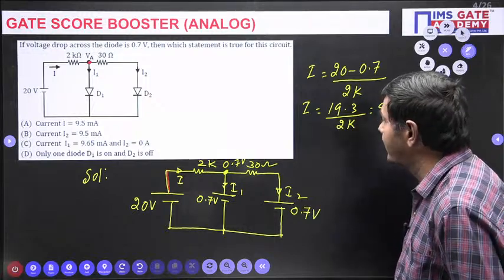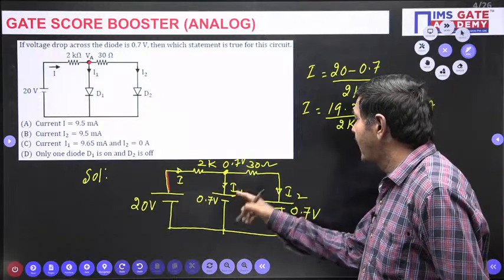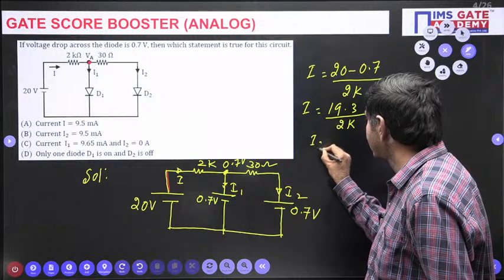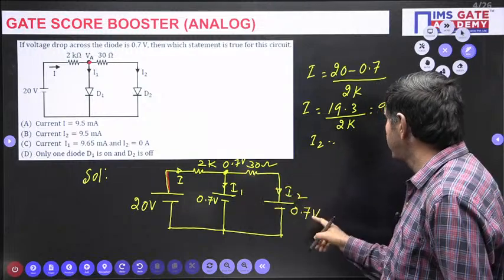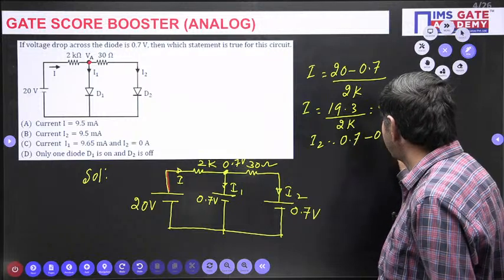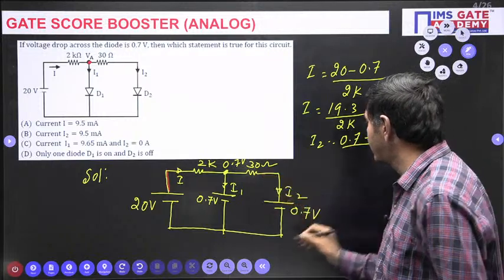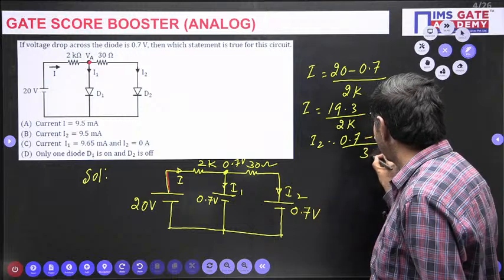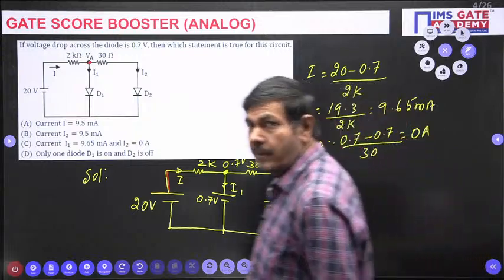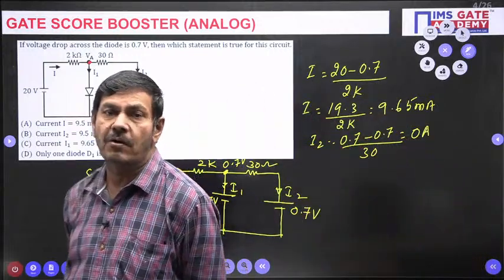That is I. What about I1 and I2? I2 is directly 0 only: 0.7 minus 0.7, divided by 30 ohms, becomes 0 amperes. If you get 0 ampere or a negative value, the diode is off.